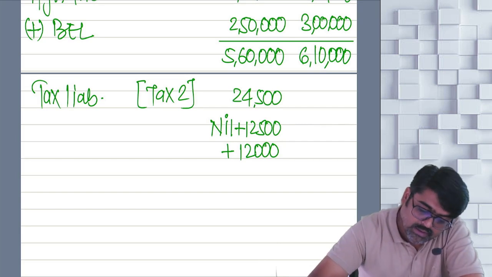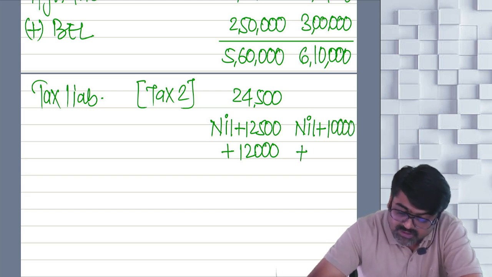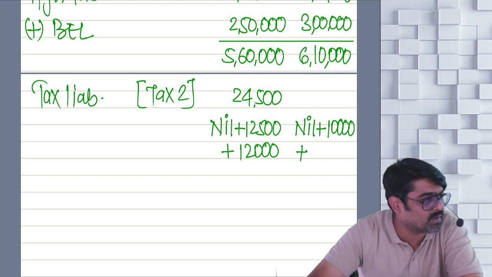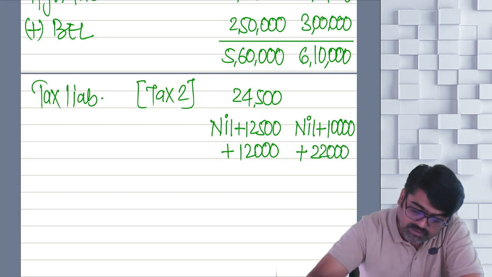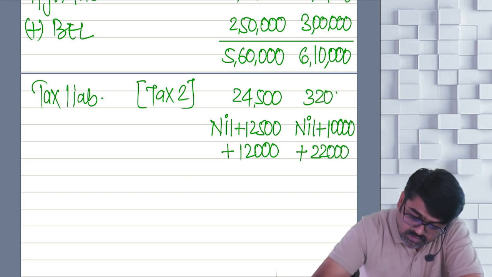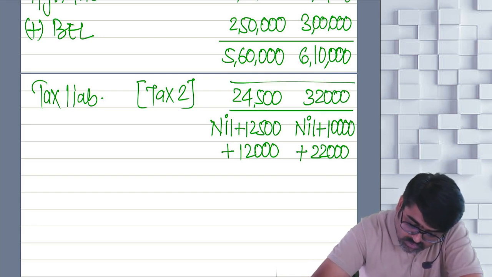So this will be 24,500. Got it, sir? Now, first 3 lakhs, nil. Then 3 lakh to 5 lakhs, 10,000. Then 5 lakh to 6 lakh 10,000, on that 1 lakh 10,000 you are going to calculate 20%. That will be 22,000. 22 plus 10, 32,000. Can I say this 24,500 and 32,000 is your tax 2?